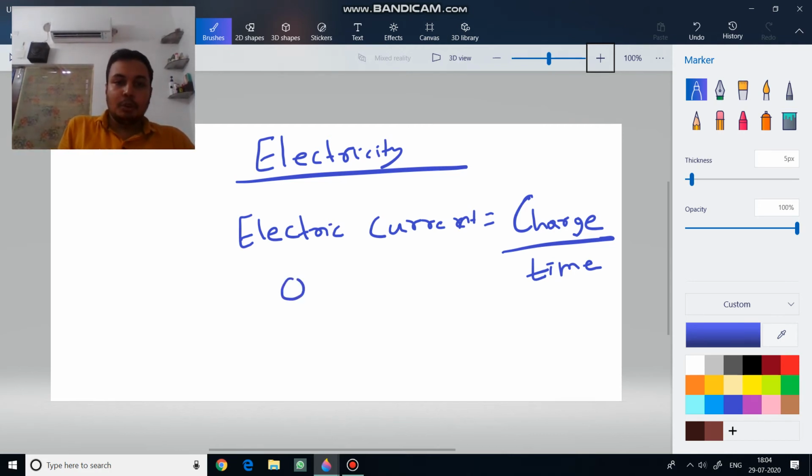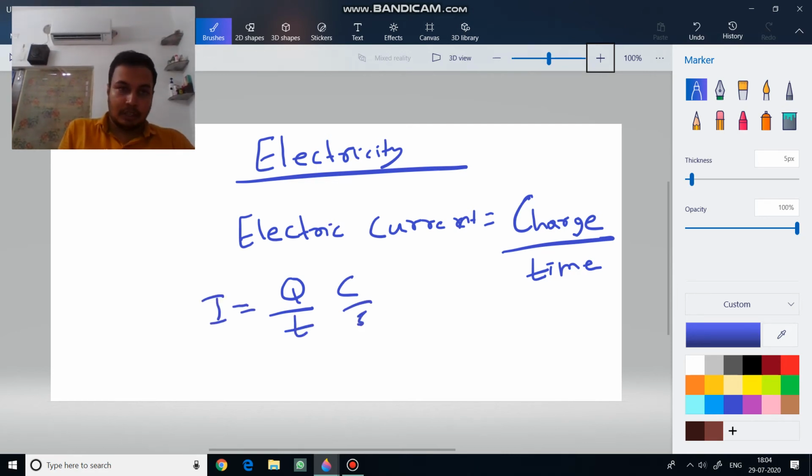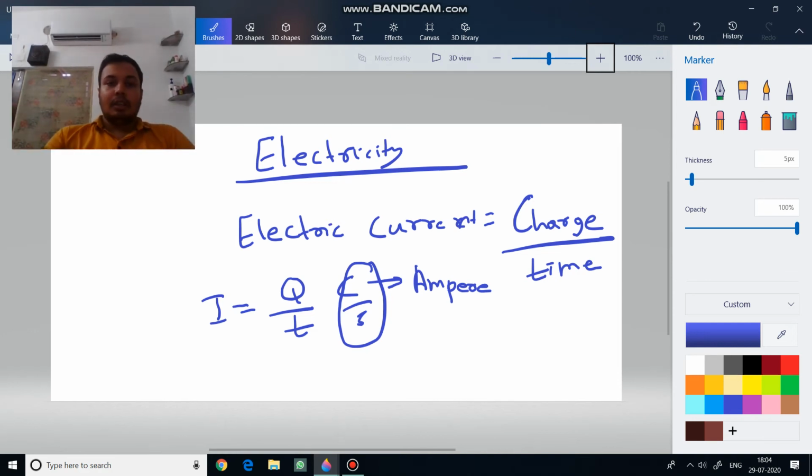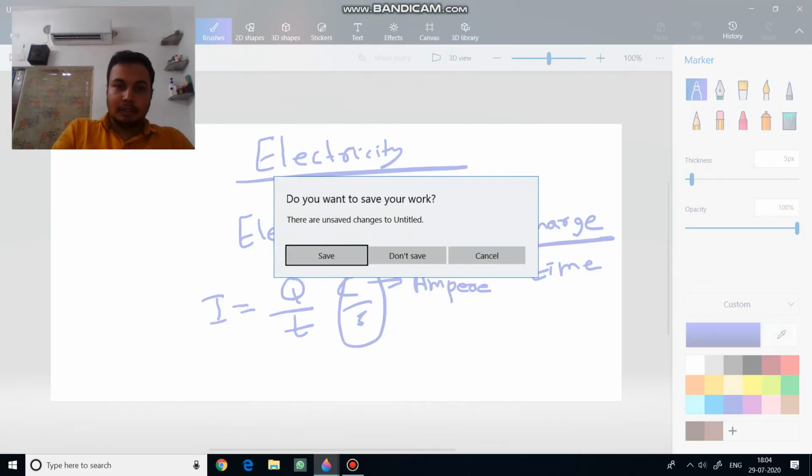So if Q coulomb charge, I told you that the SI unit of charge is coulomb, flows in t seconds, I will say that I is equal to Q by t coulomb per second. The SI unit of current, this coulomb per second, is known as ampere.